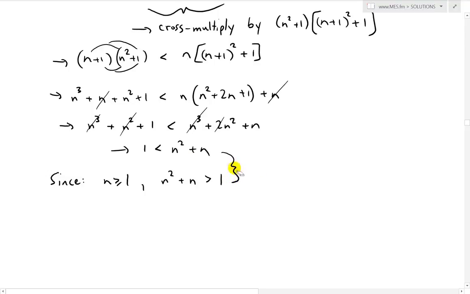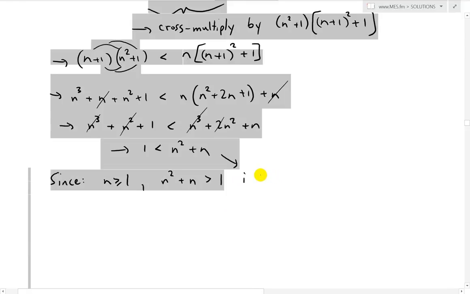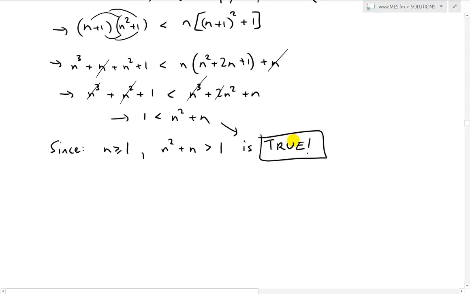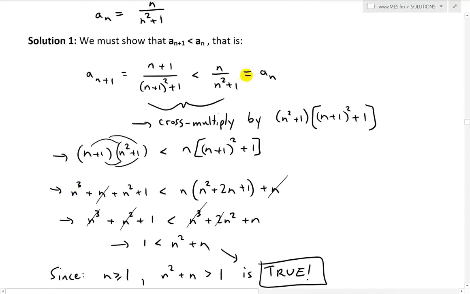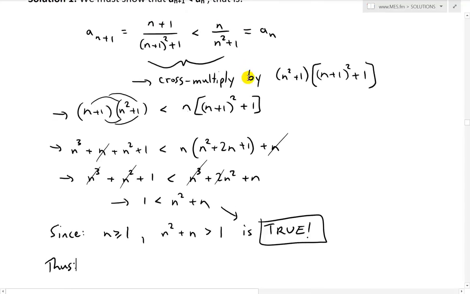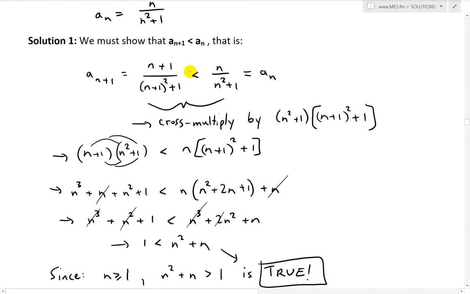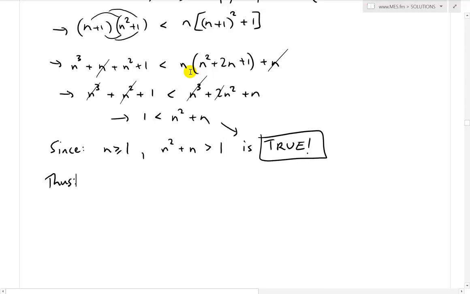So this is true. We'll put an arrow. So thus this statement is true. I'll write that again, in caps lock actually, like that. So this statement is true, and thus this is in fact less than it. So what we wanted to show is true. a n plus 1 is less than a n, so there are no contradictions here, and thus it's true.